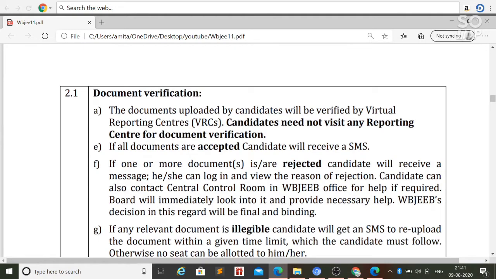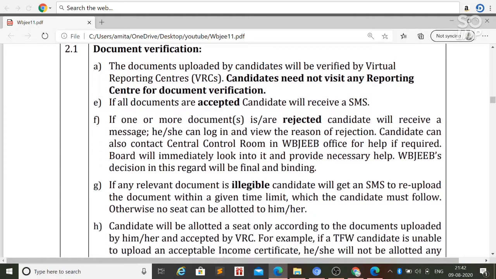Now let's talk about the document verification. The documents will be verified by a virtual reporting center, that means you need not visit any reporting center. You only have to upload the documents in the prescribed format and the registration will be done. If you have not provided the document in the prescribed format, the document may be rejected with the reason why it was rejected, and you have to upload the document again with the correction.